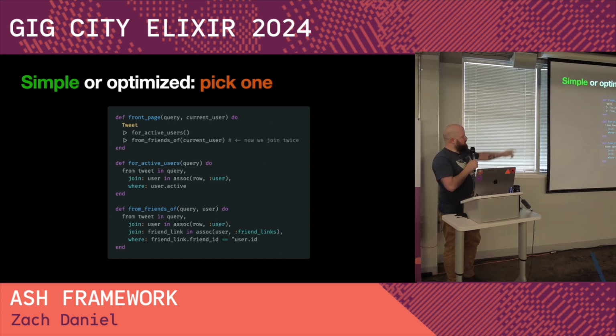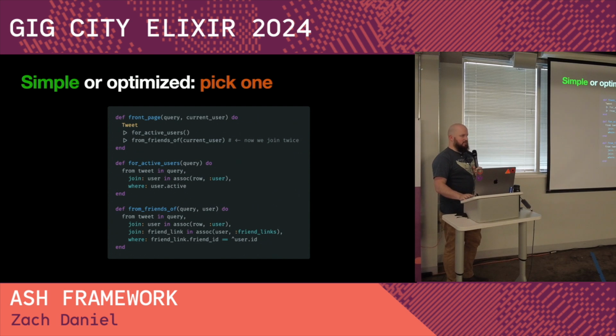So let's take this simple example here where we have a query that we're going to run, and we want to filter where it's for active users. So the tweets for users that are currently active. And we also want to only show it where it's from friends of this current user. The problem here is that we're actually joining to users twice. When we combine these, for active users joins to users, and from friends of joins to users. And the truth is, who cares, right? Like in a normal application, you're not going to bother factoring these kinds of things out because there's an index on user ID. It's not a big deal.